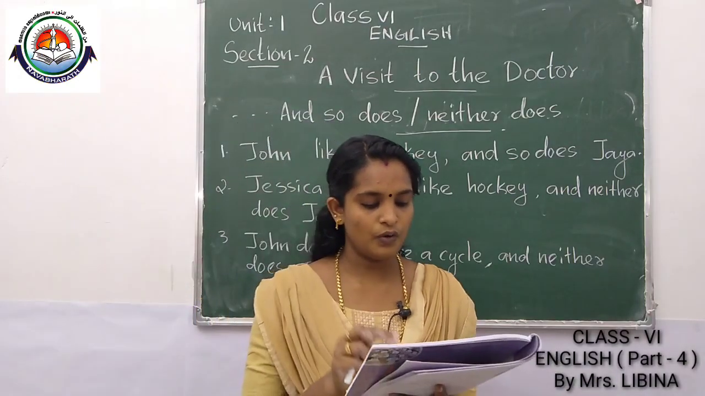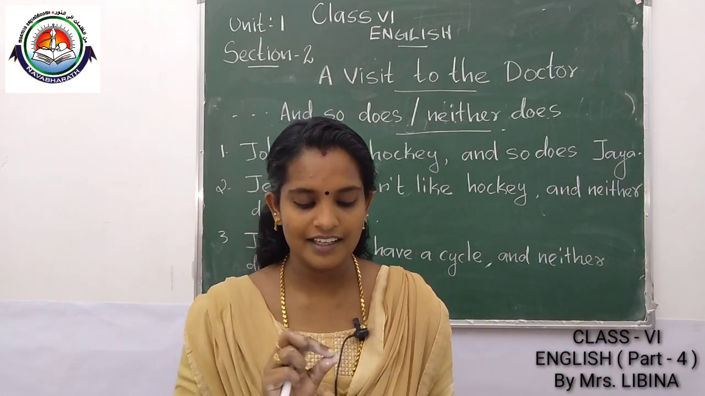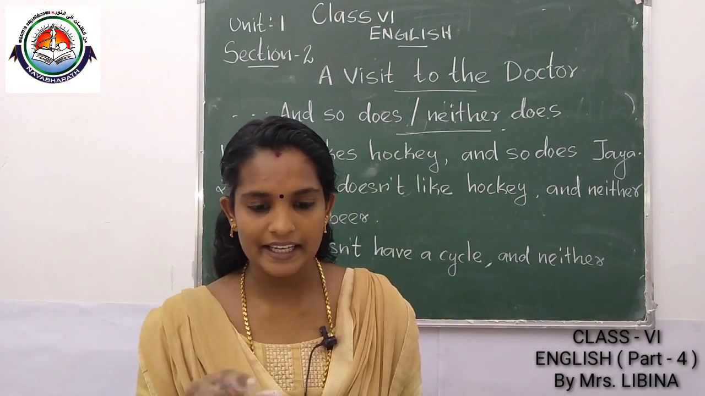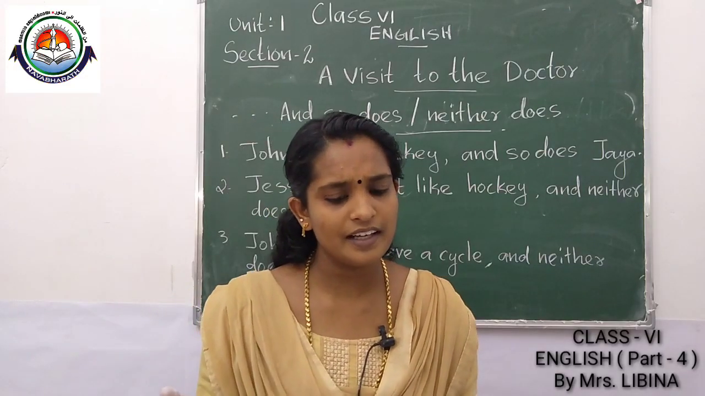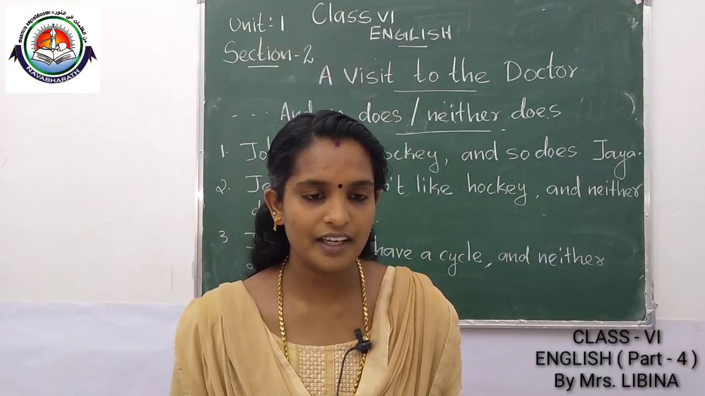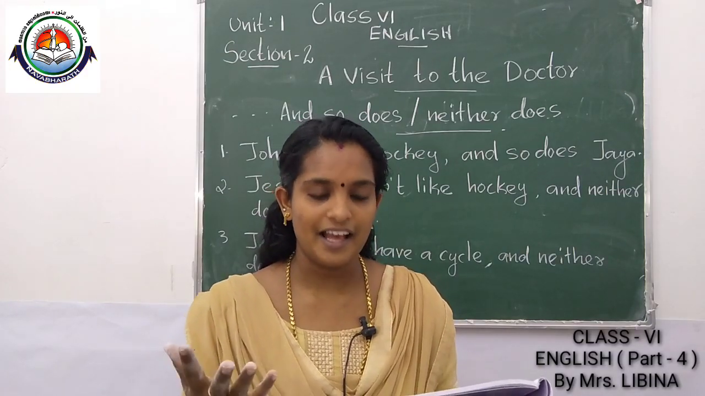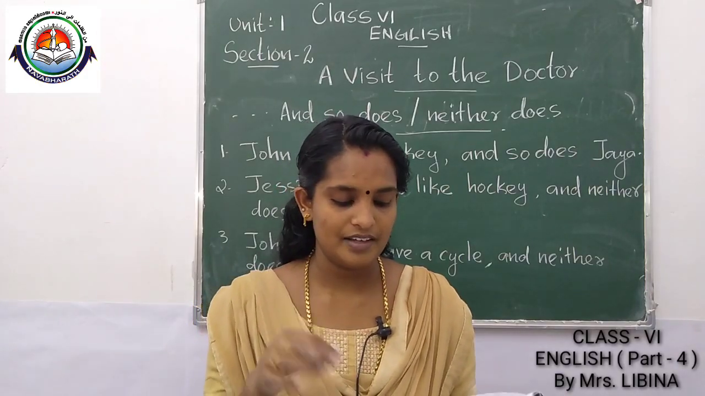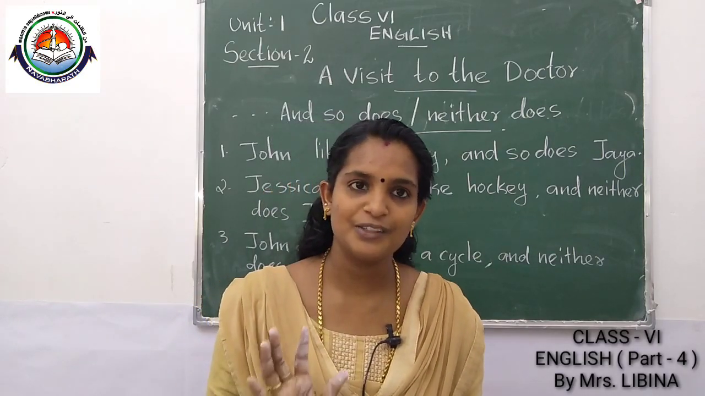Question numbers 4, 5 and 6. Fourth one, Jessica has a cycle. That's positive. And who has a cycle here? Jessica has a cycle. What will we write? And so does, yes, Jabir. Okay. John doesn't want a dictionary. And neither does who? Who doesn't have a dictionary? And neither does, yes, Jessica. Sixth one, Jabir wants a dictionary. Then you have to do it yourself.